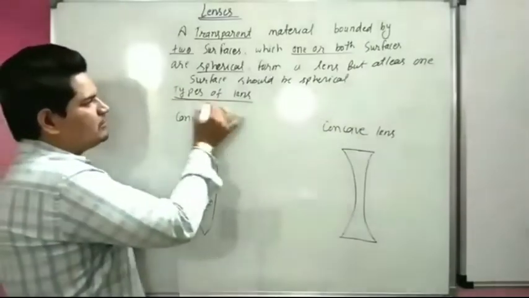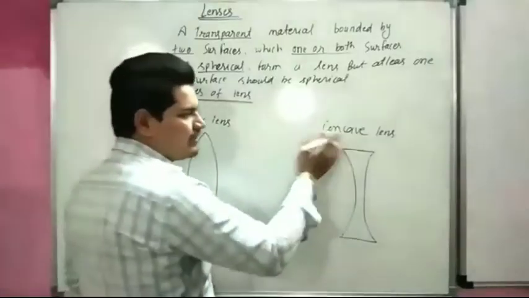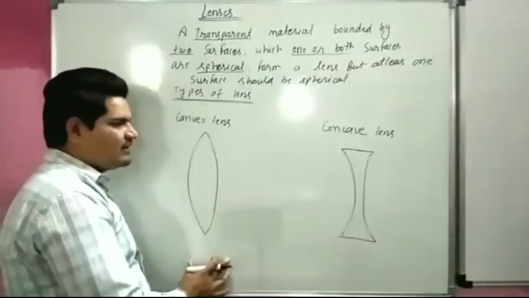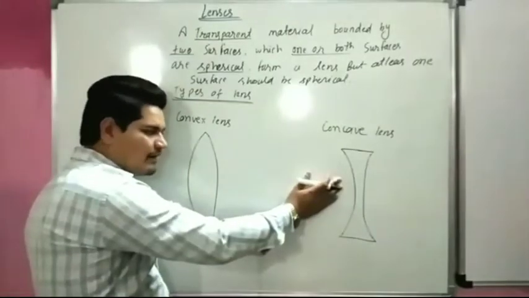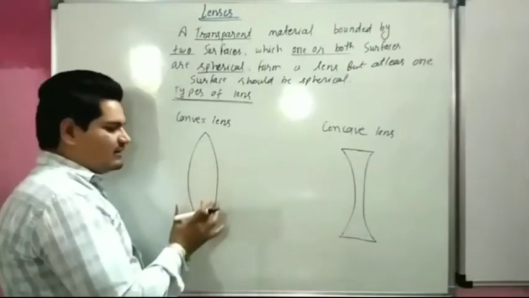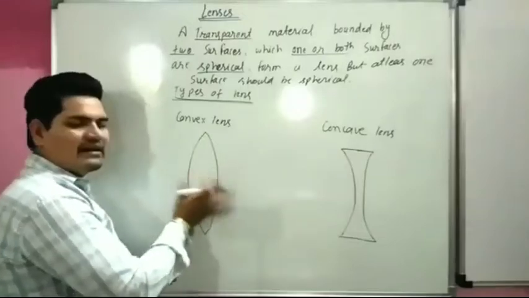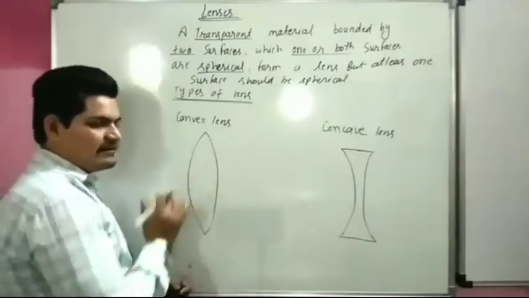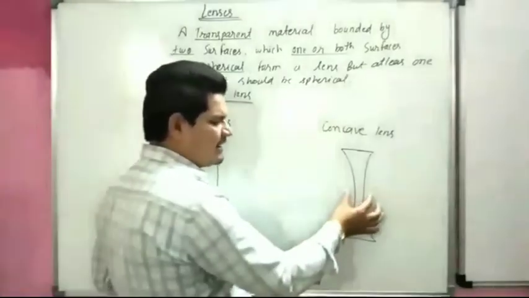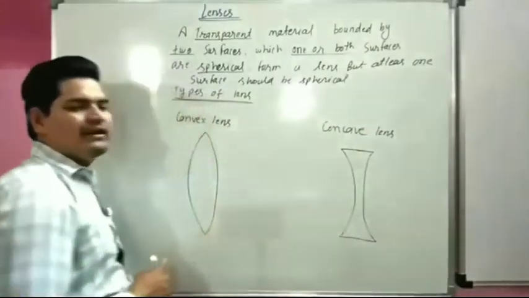So there are two types of lens. First is convex lens and second is concave lens. This is the diagram of convex lens and this is the diagram of concave lens. The convex lens is thinner at the corner and thicker at the center, and the concave lens is thinner at the center and thicker at the corner. So this is the difference between the two lenses.